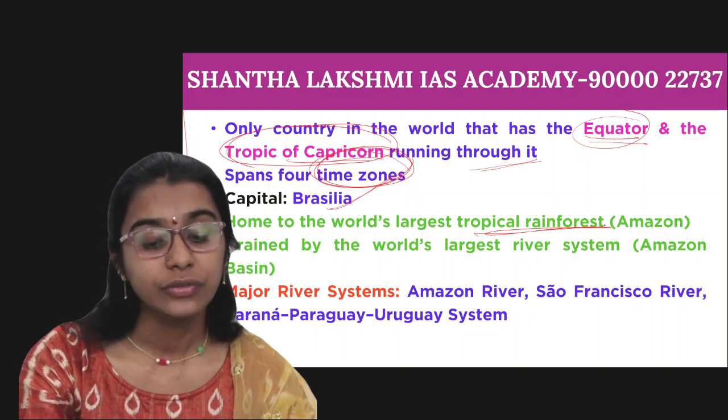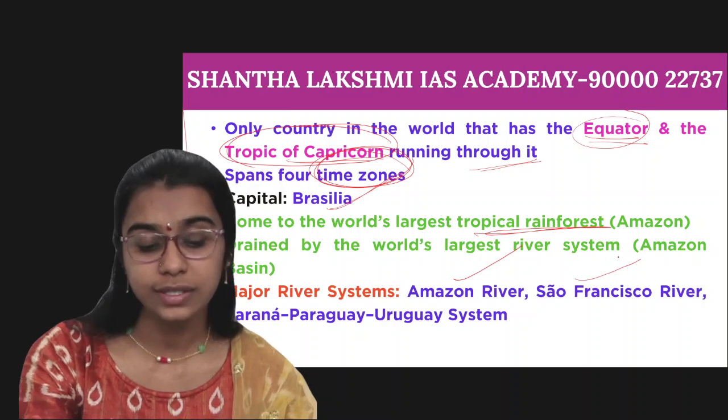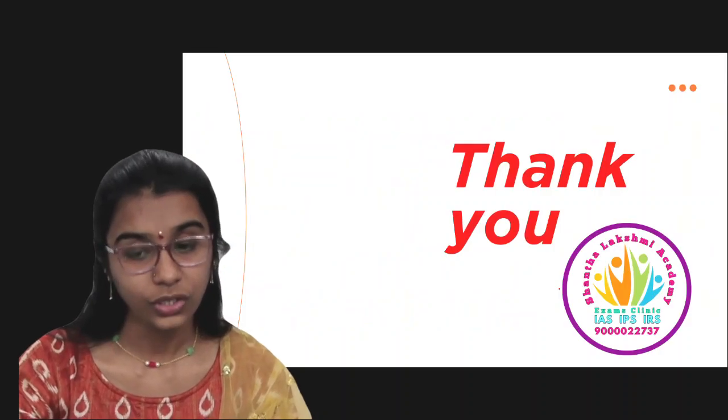And coming to the major river systems of Brazil, that is the Amazon River, San Francisco River system, and also the Paraná, Paraguay, Uruguay system. So that's all for today.